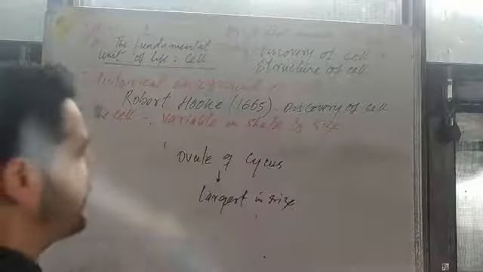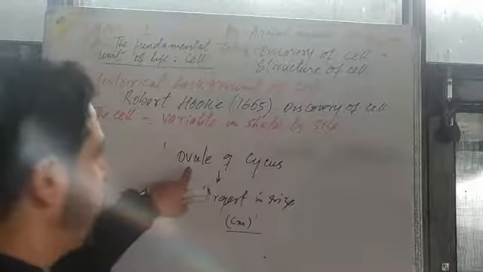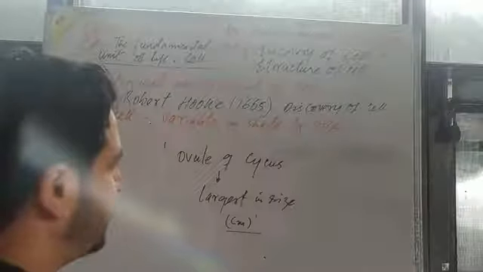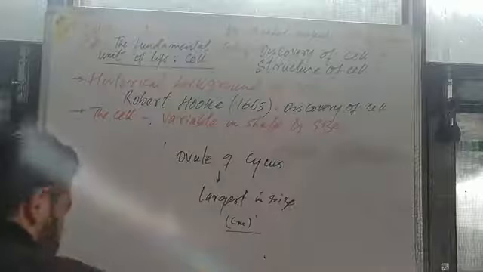The ovule is a cell. It can be measured in centimeters. The egg of the plant cycas is considered the largest in size, and it can be calculated in centimeters.